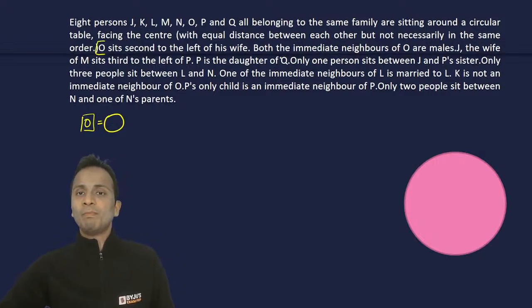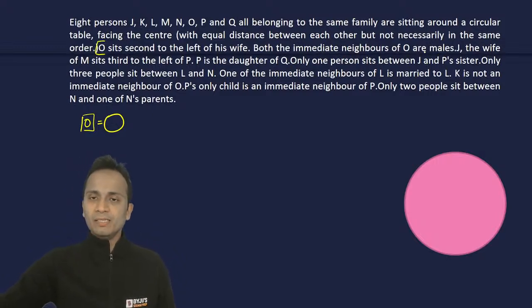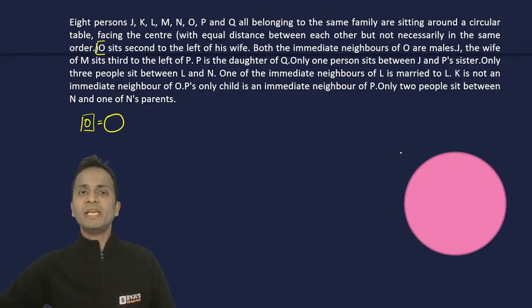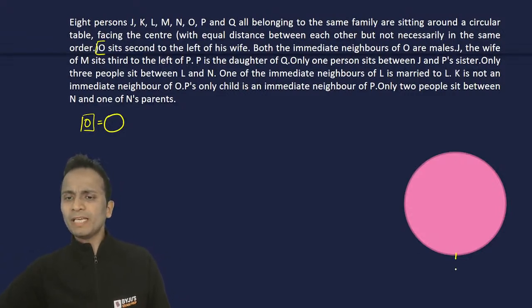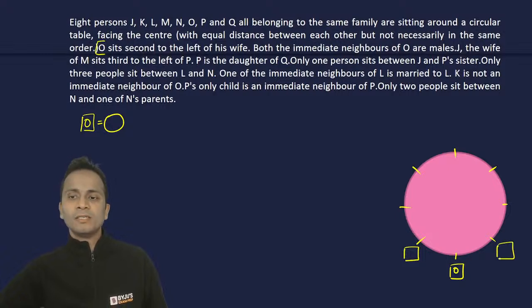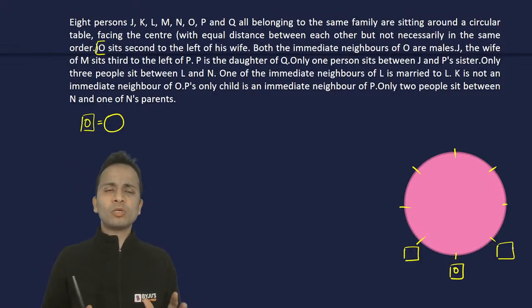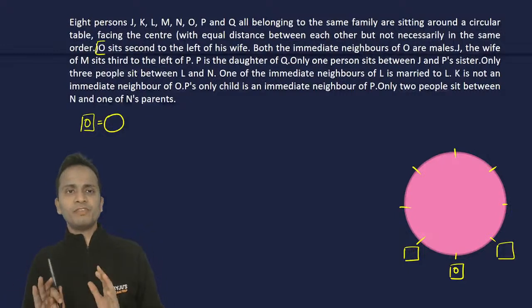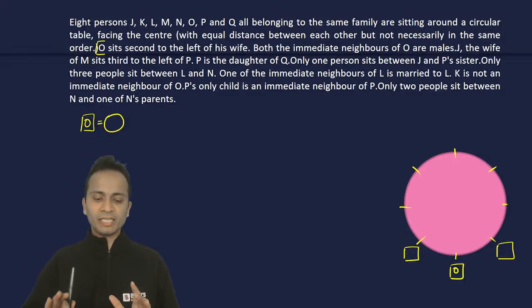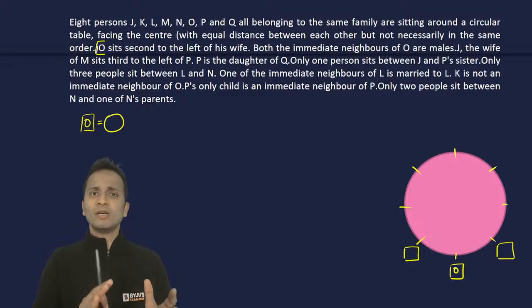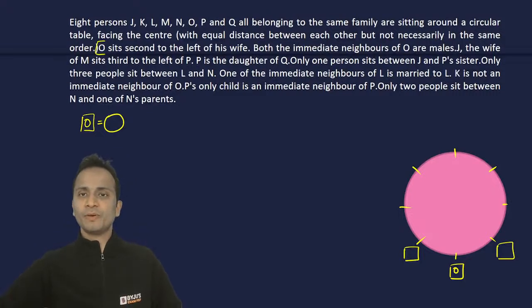Now both the immediate neighbors of O are males. अब O जहां पे भी बैठा है उसके immediate neighbors male हैं. So I can place O here. Fine. I'll mark 8 chairs around this circle. And both the immediate neighbors of O are also males. Now, one thing is, I don't know how many total number of males are there, how many total number of females are there. So it can be anything. We'll get to know it once we are done with this arrangement. Now, both the immediate neighbors of O are males.